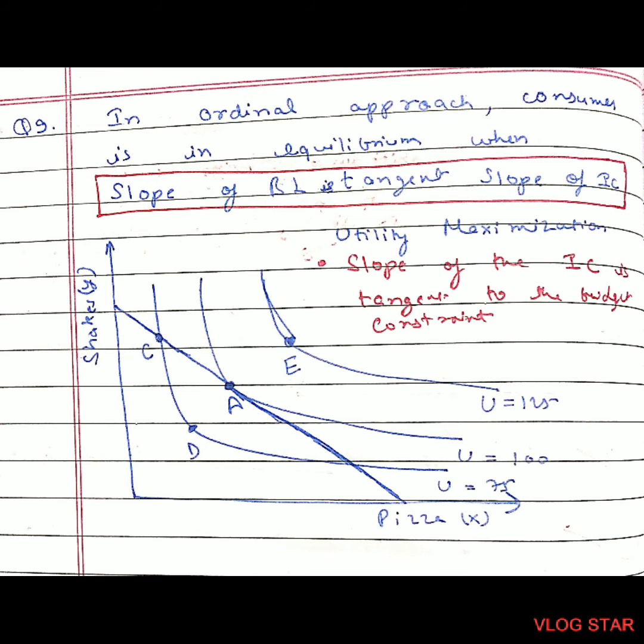Ninth question, in the ordinal approach, the consumer is in equilibrium when the slope of the budget line is tangent to the slope of the indifference curve. So equilibrium is where the budget line touches the higher IC. The higher IC would be the middle one. So A would be the equilibrium point. We cannot reach E because it is out of our budget, and C and D are at lower IC. So A would be the equilibrium point.